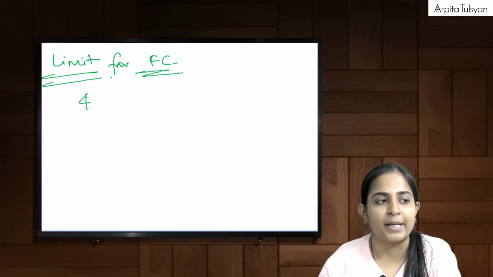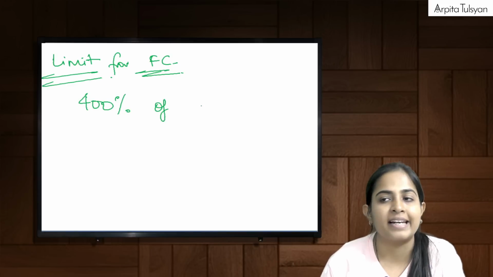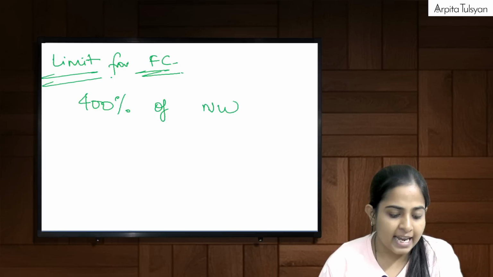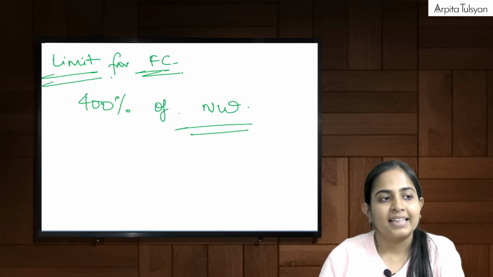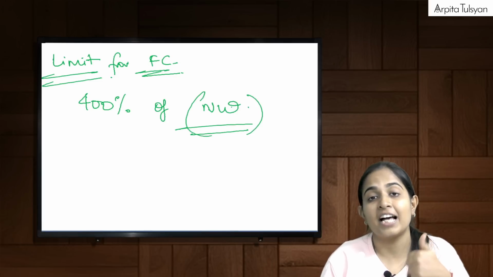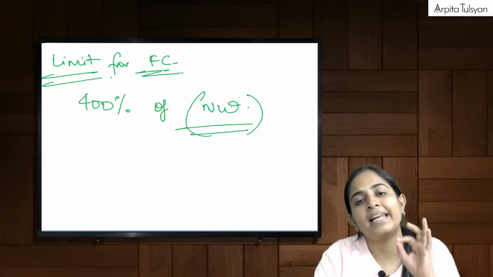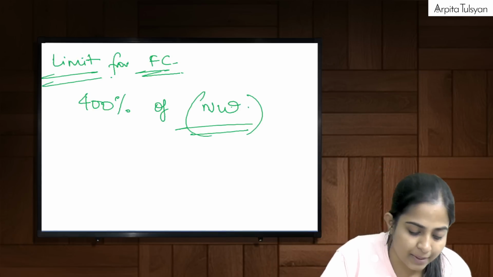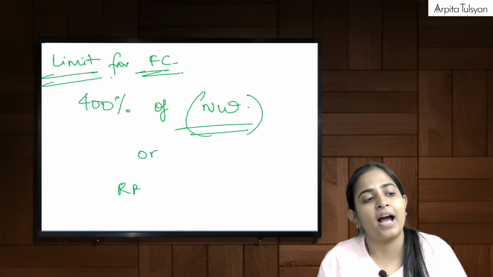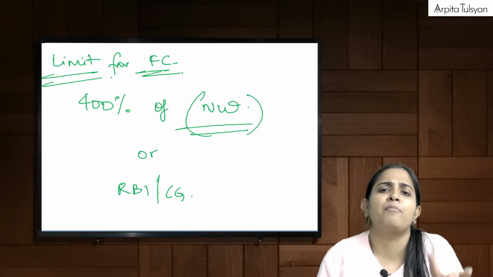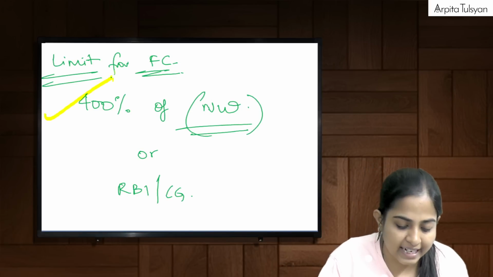400%, means 4 times, of our net worth, that is the Indian entity's net worth, as on the date of the last audited balance sheet. This net worth as on the date of the last audited balance sheet into 400% is my limit of financial commitment. Or whatever is directed by RBI or the central government from time to time. As of now, this is the exact limit which has been prescribed by them.